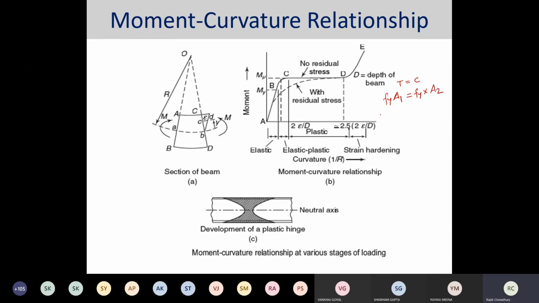Now since A1 is equal to A2, how much would it be? A by 2.